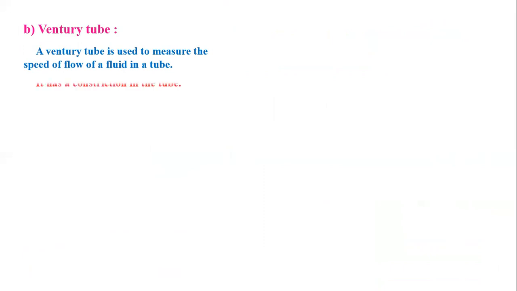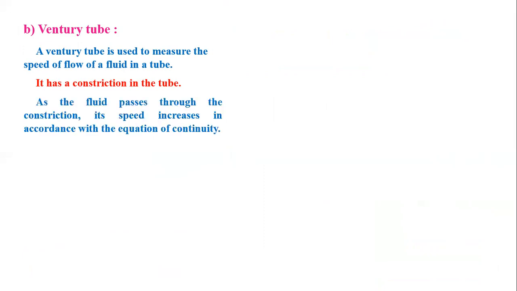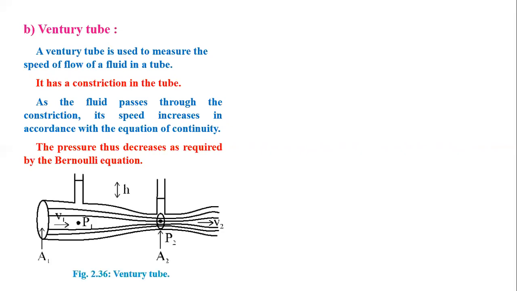Now the next application of Bernoulli's principle is the Venturi tube. A Venturi tube is used to measure the speed of flow of fluid in a tube. It has a constriction in the tube. As the fluid passes through the constriction, its speed increases in accordance with the equation of continuity. The pressure thus decreases as required by Bernoulli's equation. You can see here, this is the constriction.